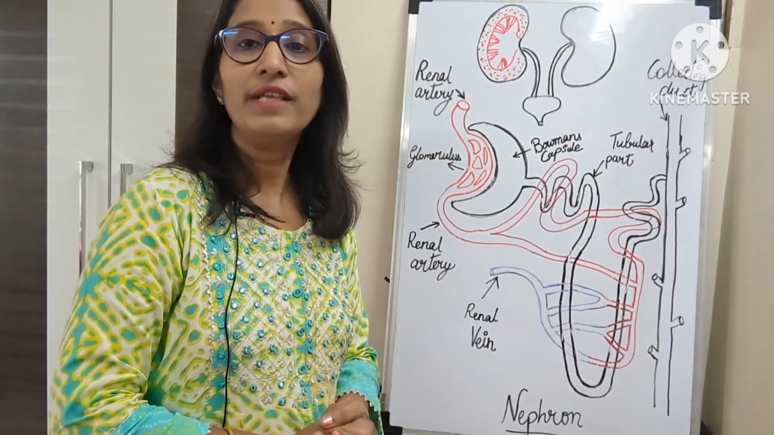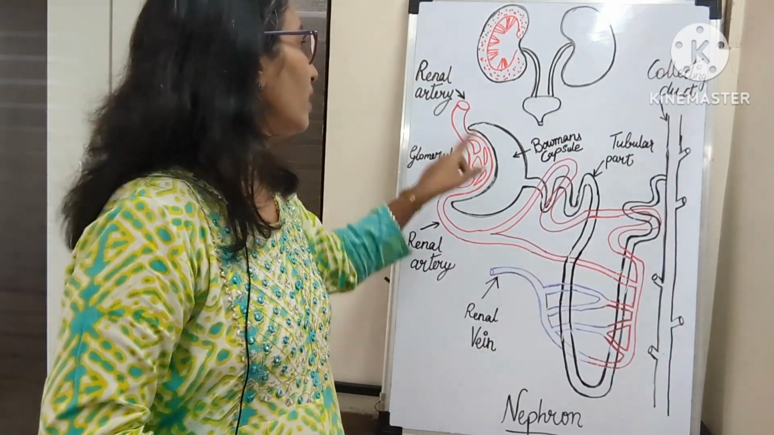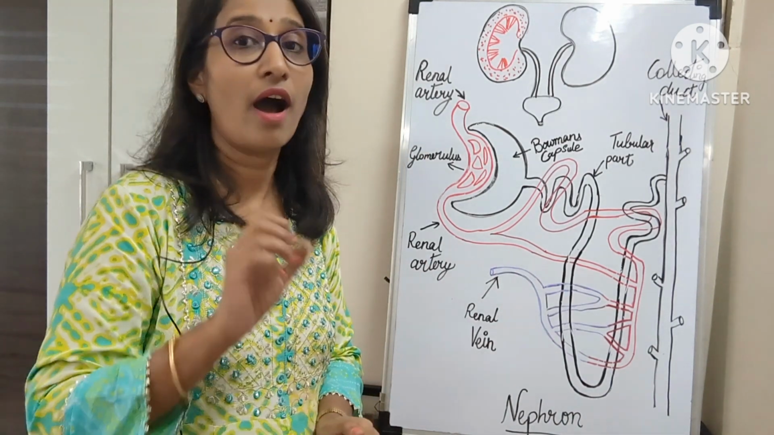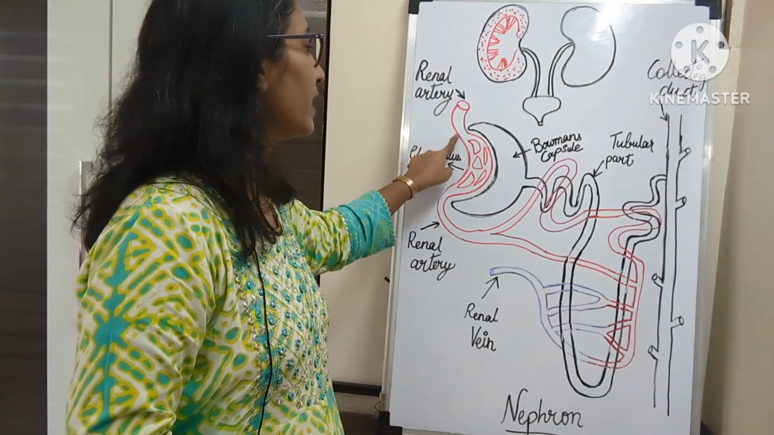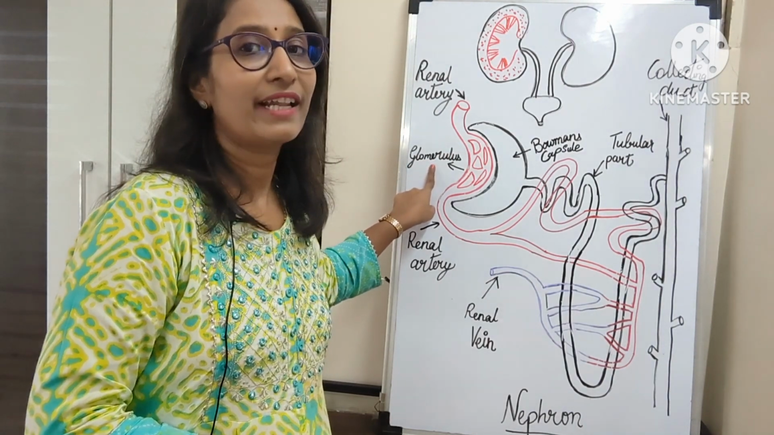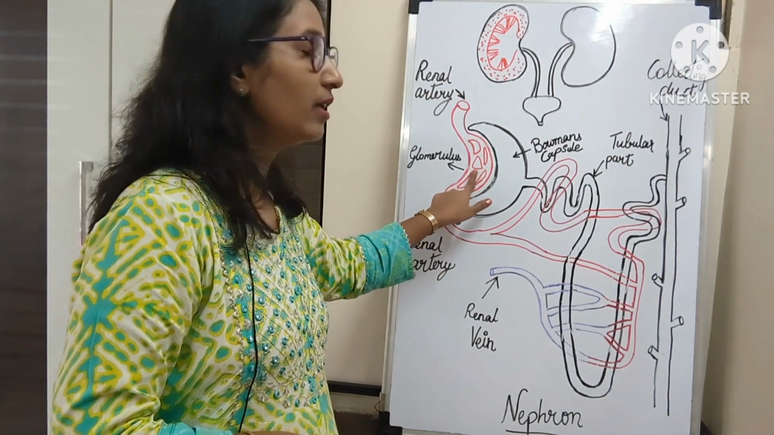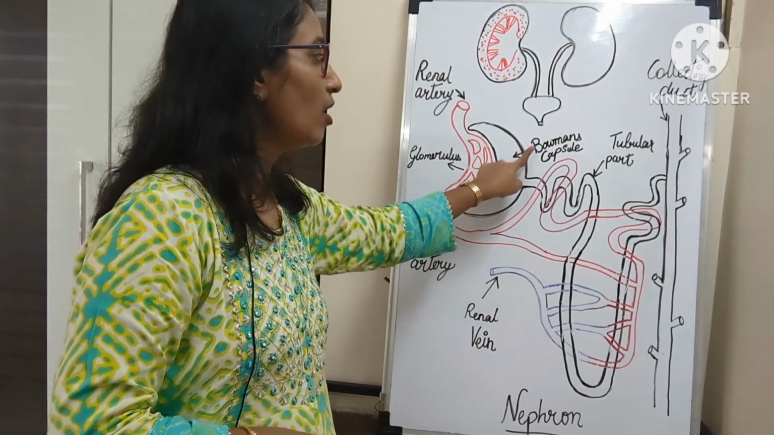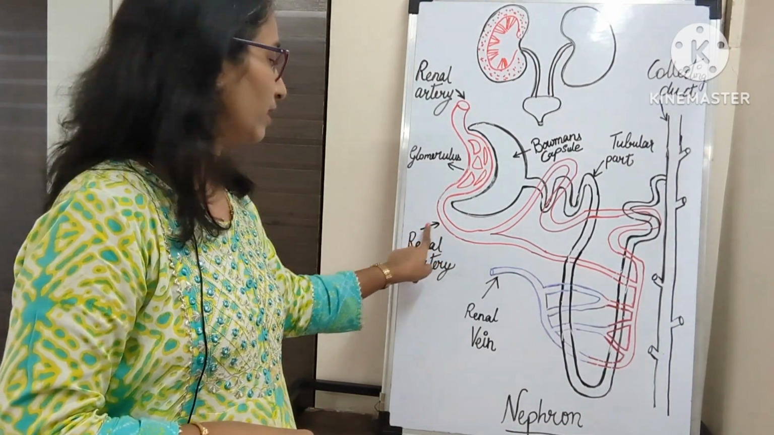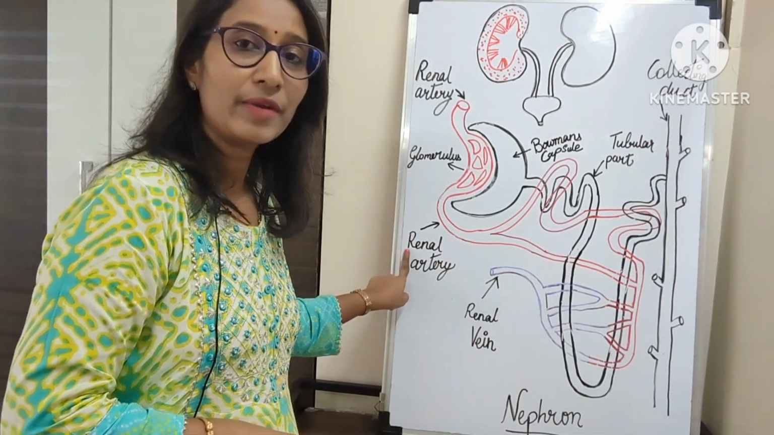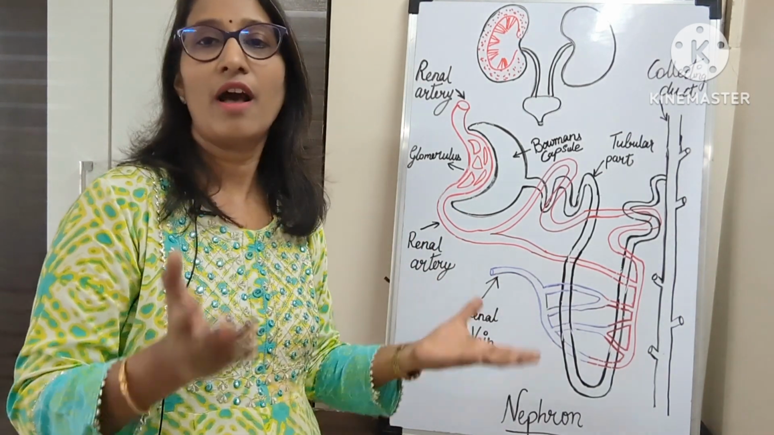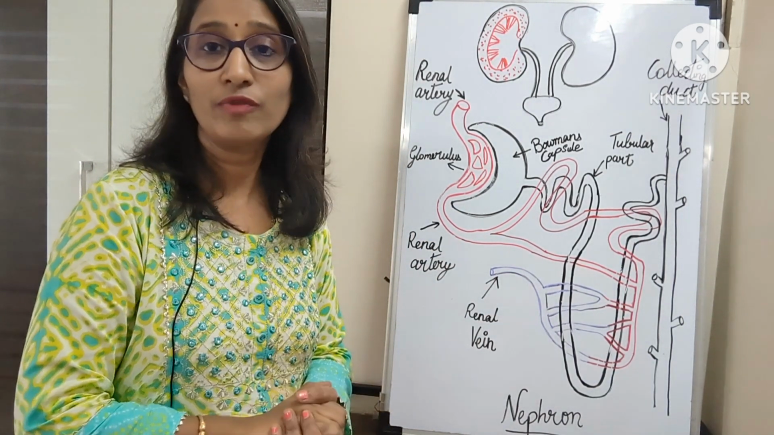Now how does this nephron work? The renal arteries bring the blood which is rich in nitrogenous waste at high pressure. Now this blood enters into the glomerulus, that is a network of capillaries, and it acts as a filter. It filters the blood and the filtrate comes into the Bowman's capsule. Now this filtrate contains the useful substances as well as harmful substances, but we want the useful substances